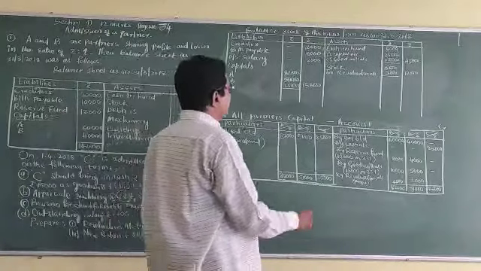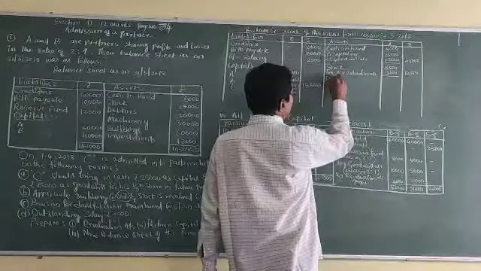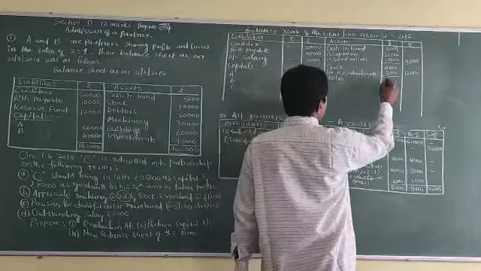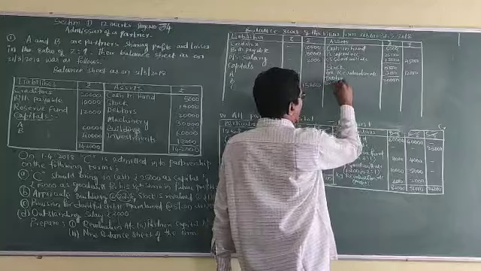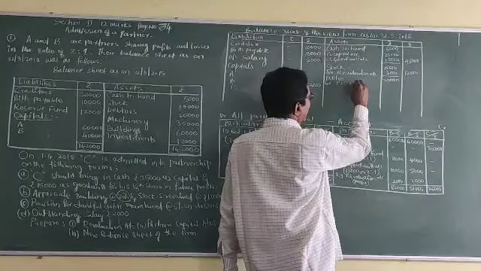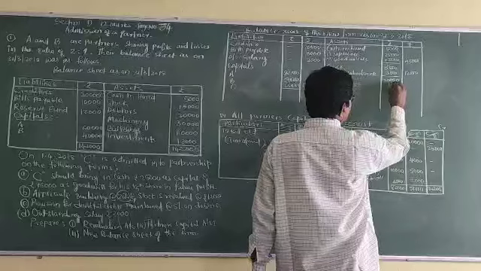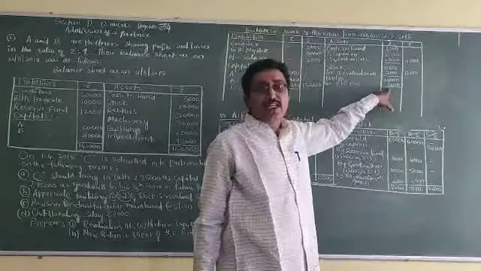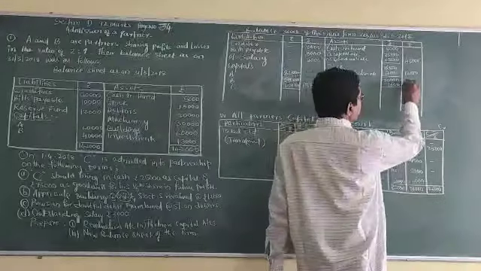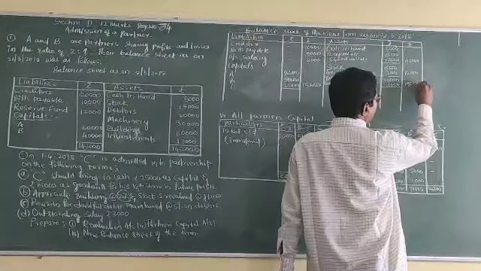Next is the debtors: debtors 20,000, less PDD at the rate of 5%, 1,000. This is the debit side of the revaluation account. So 19,000 in the outer column.